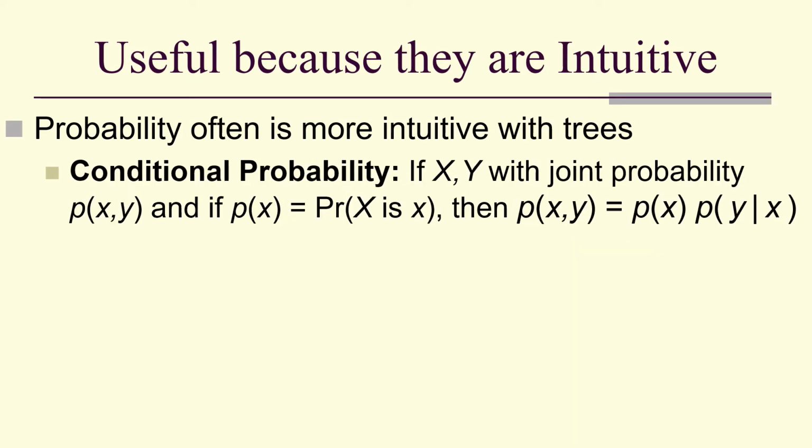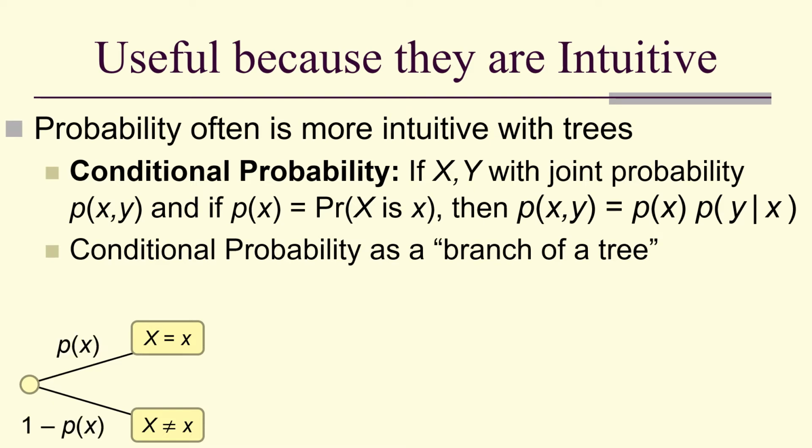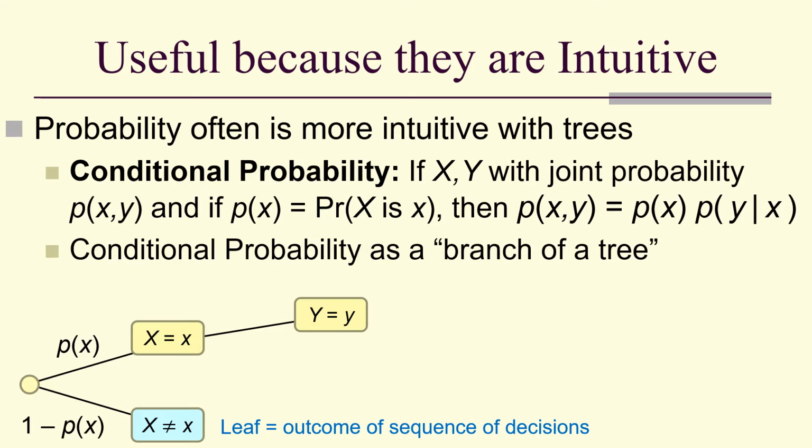So conditional probability is also something you can illustrate with a tree, in particular with a branch of a tree. Suppose we have a decision x equals little x or x not equal to little x, and we label those edges with the probabilities that they can occur. The lower one we're just going to have as a leaf. And the upper one we're going to lead to a decision y equals little y. And the probability of that edge is the probability of y given that x has already occurred, because it's a previous node.